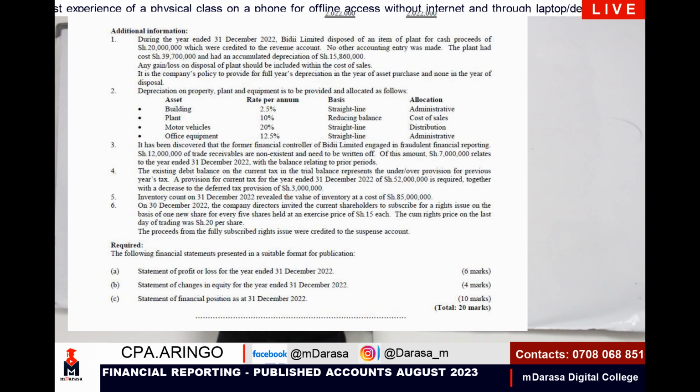So note 6, you're told that on 30th December, the company directors invited the current shareholders to subscribe for a rights issue on the basis of 1 share for every 5 shares held at an exercise price of 15 each. The combined price on the last day of trading was 20 per share. So basically, you need to determine the additional premium that we'll be having, as well as the component of the ordinary shares that were added. The proceeds from the fully subscribed rights issue were credited to the suspense account. And that's why you can clearly see on top there, we had a suspense account of 60 million.